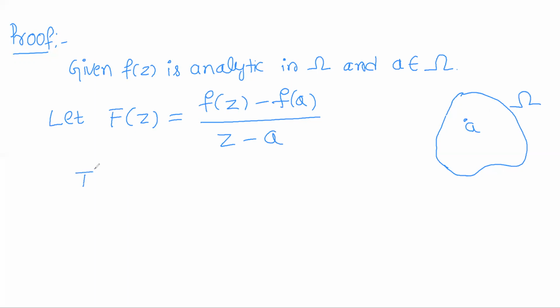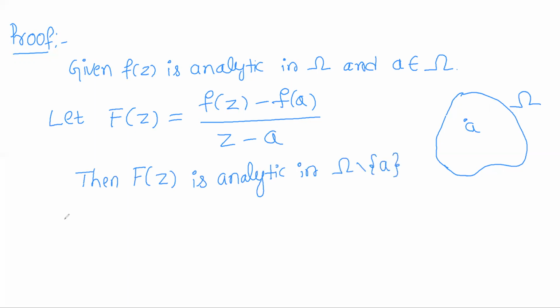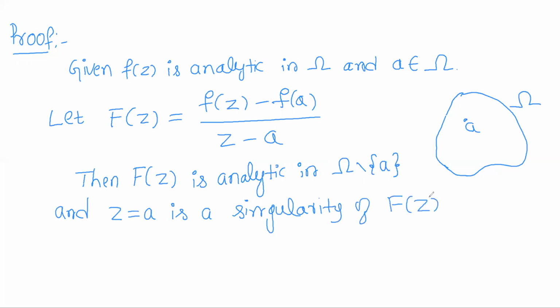So then I can say that capital F of z is analytic in omega minus a, and z is equal to a is in fact a singularity of the function capital F of z.